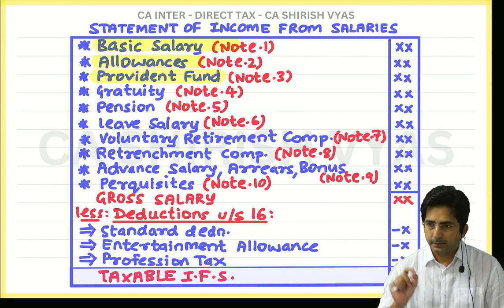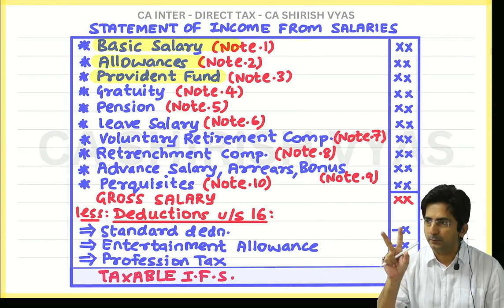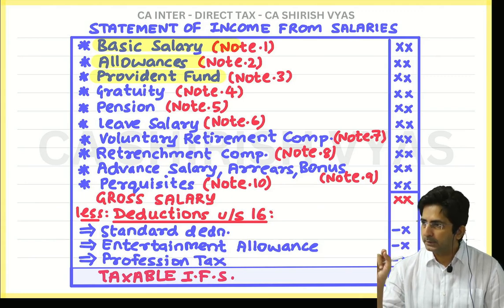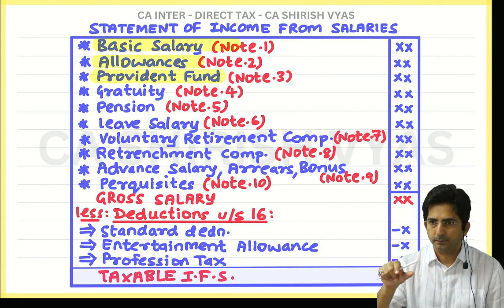Now see, in the question you will find two types of dearness allowance. Sometimes in the question they will write DA in terms. Sometimes they will write DA not in terms. Like see, I'll show you one question. Look at this.